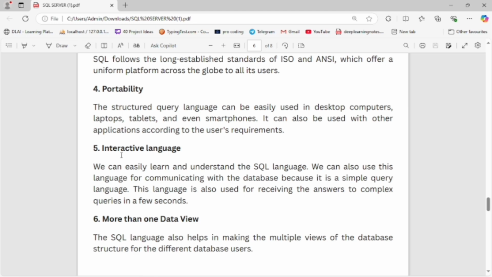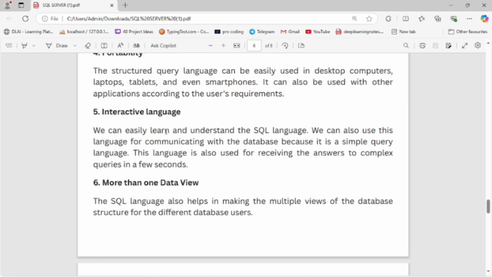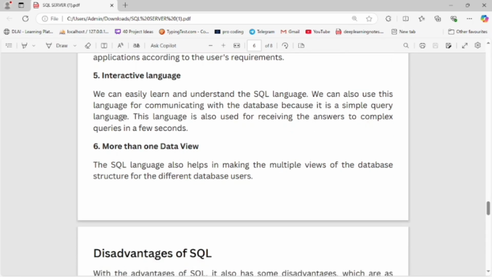Now let's study the interaction. We can easily learn and understand the SQL language. We can also easily use this language for communicating with the database because it is a simple query language. This language is also used for receiving answers to complex queries in a few seconds.